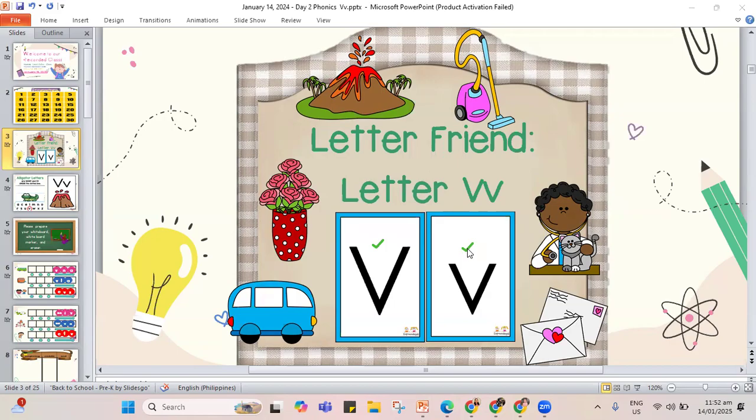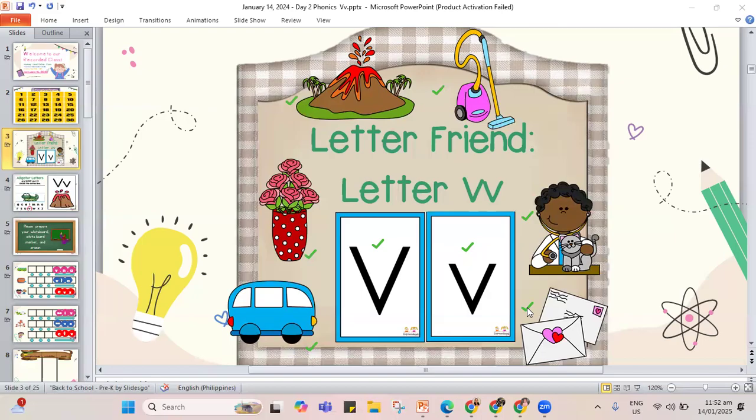So that's the sound of V. The sound of V is V. All the letters make a sound. The sound of V is V. V is for the van, vase and volcano, vacuum and vet. We also have the Valentine. They all make the V sound.